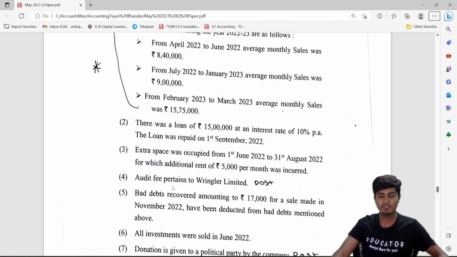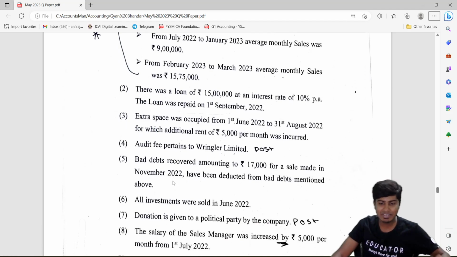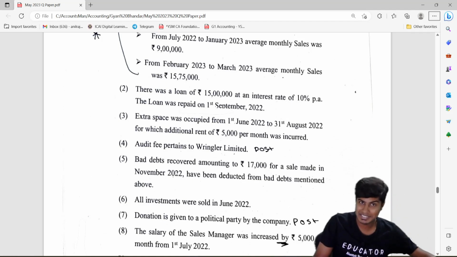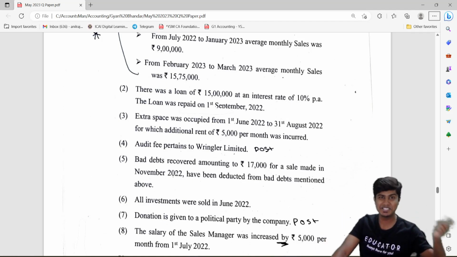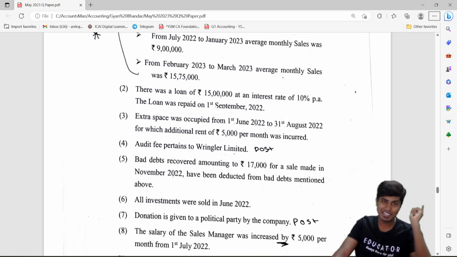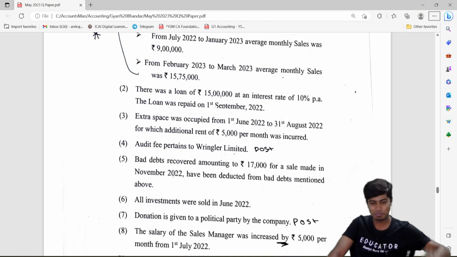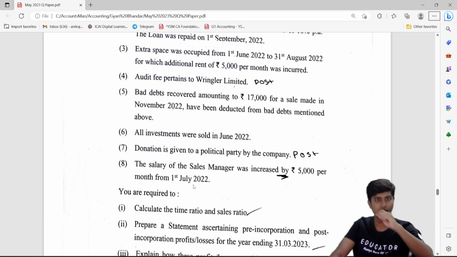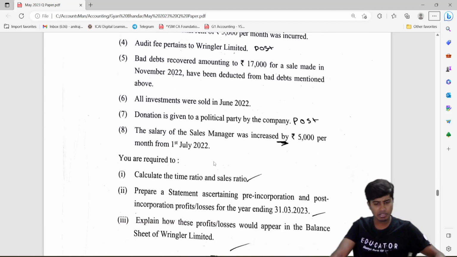They're saying that the audit fees completely pertain to the company, so it will be post. Bad debt recovered adjustment is there. If it is already deducted from bad debt, it should not have been. So you'll recompute your bad debts, and bad debts will be segregated in sales ratio, and bad debts recovered pertaining to the pre-incorporation period will go to pre. Salary to the sales manager, the period is given, so you compute it on the actual basis, and donation is given to a political party, so that will be post. So easy one, easy one.